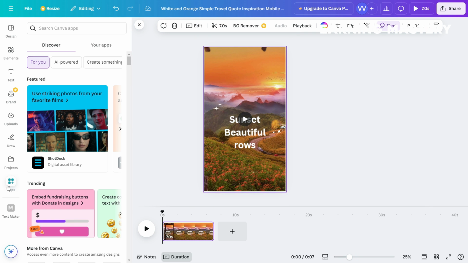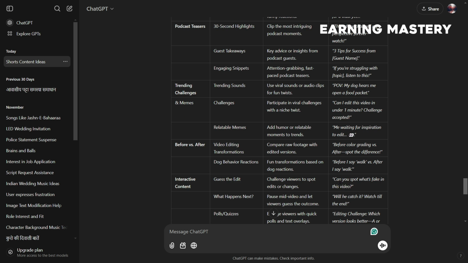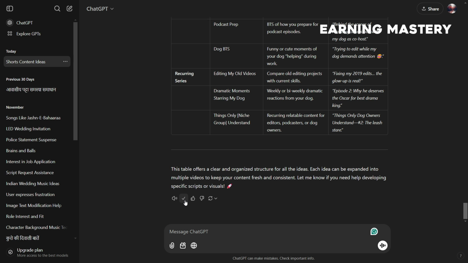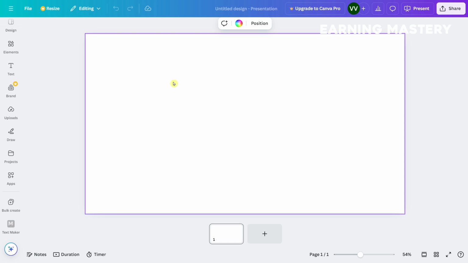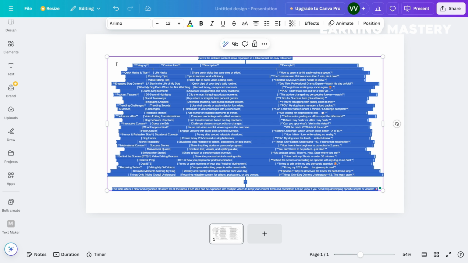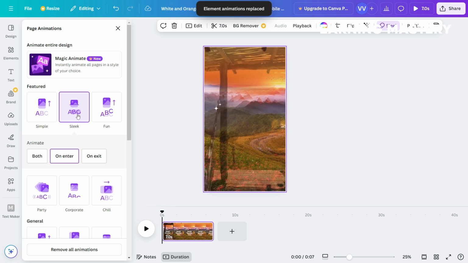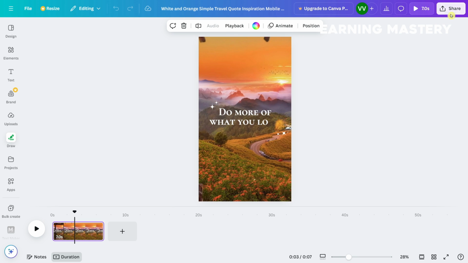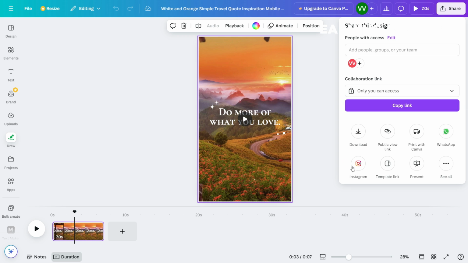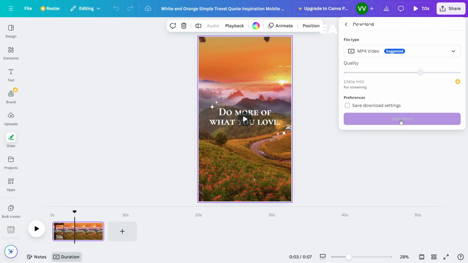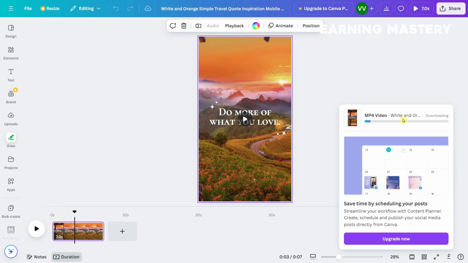To automate the process, use Canva's bulk create feature. Copy the table of facts from ChatGPT, paste it into Canva's data tool, and link the text elements to the data columns. Set up the timing for your text overlays so that one part appears first, followed by the second. This encourages rewatching, which boosts retention and helps your video perform better. Once everything is set, hit generate to produce all the videos at once. Once you've created your videos, download them as separate files. For added appeal, you can use online tools to incorporate trendy music, making your clips even more engaging.